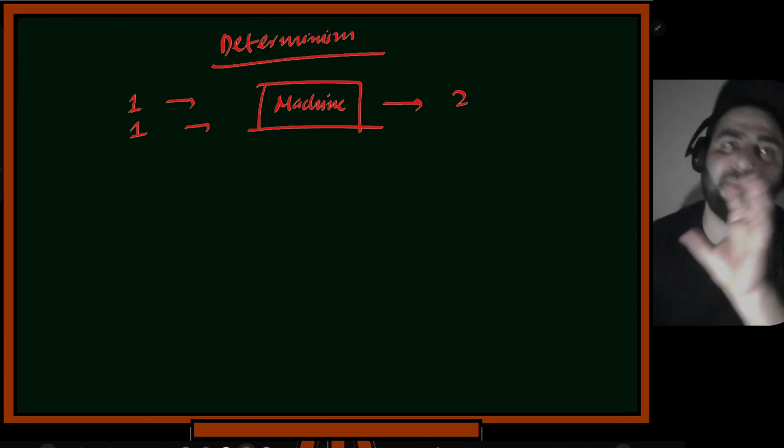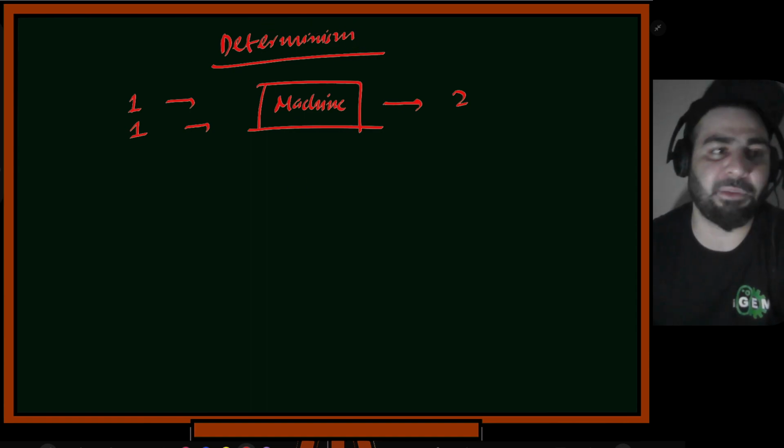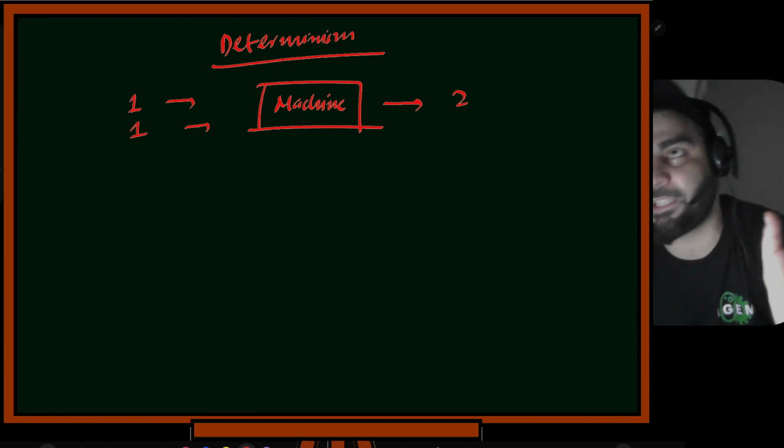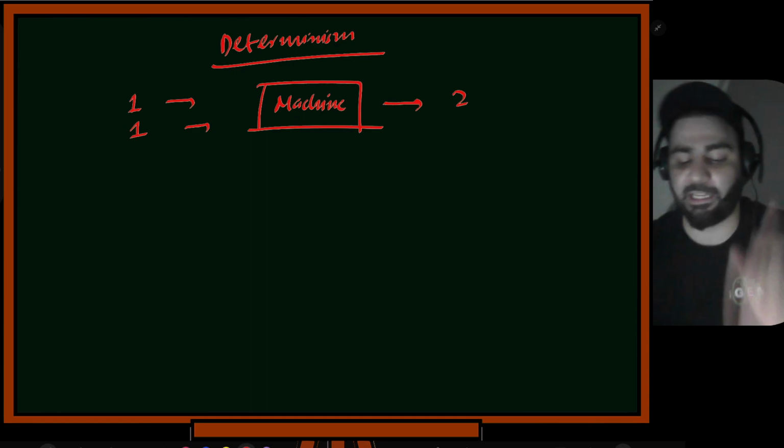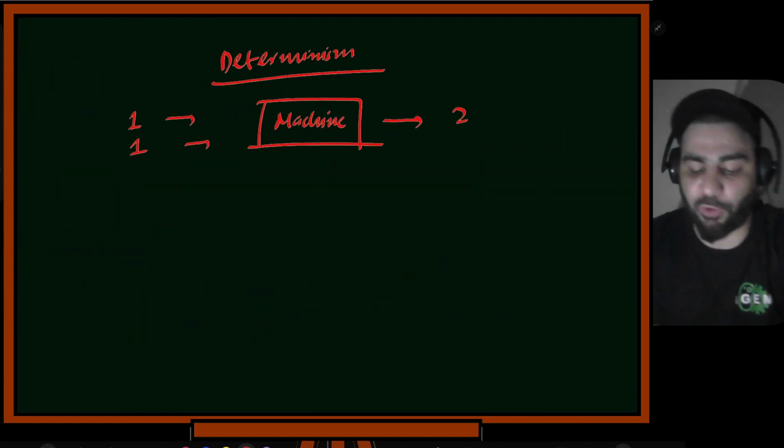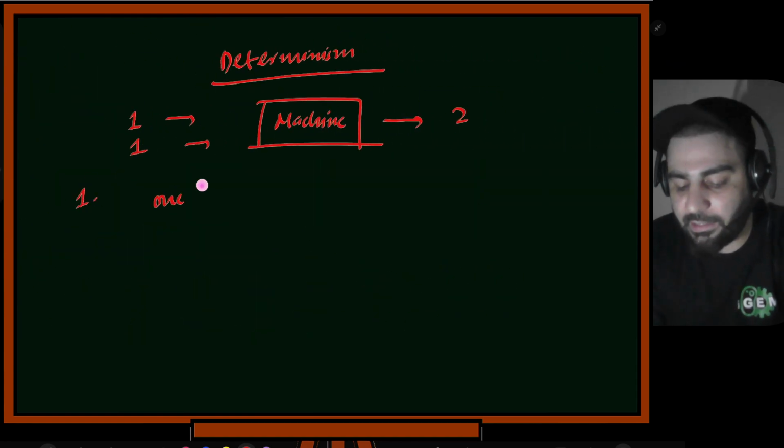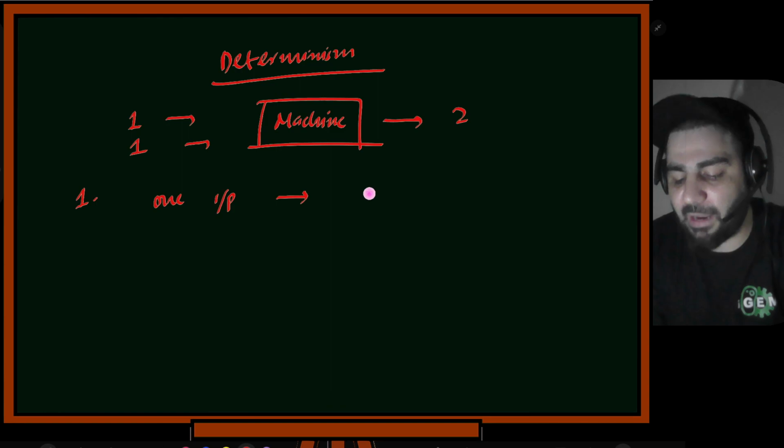So we have a machine, and in determinism the machine should be given an input and it should give a specific output. I hope this is clear. Now the first restriction we put on these functions is that one input should be mapped to only one output.